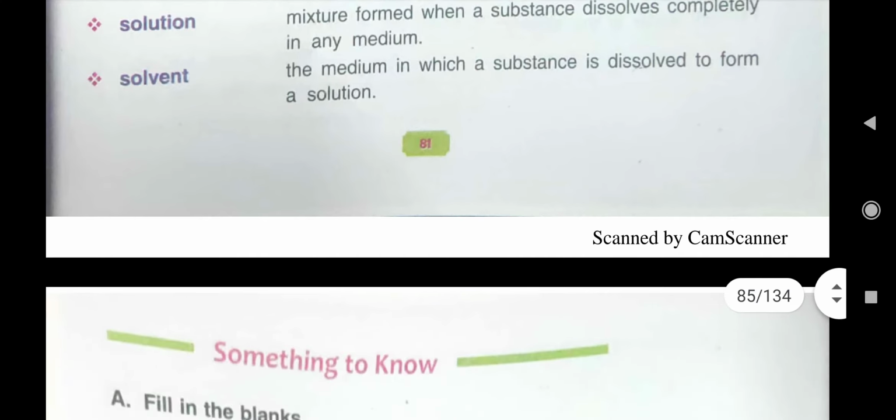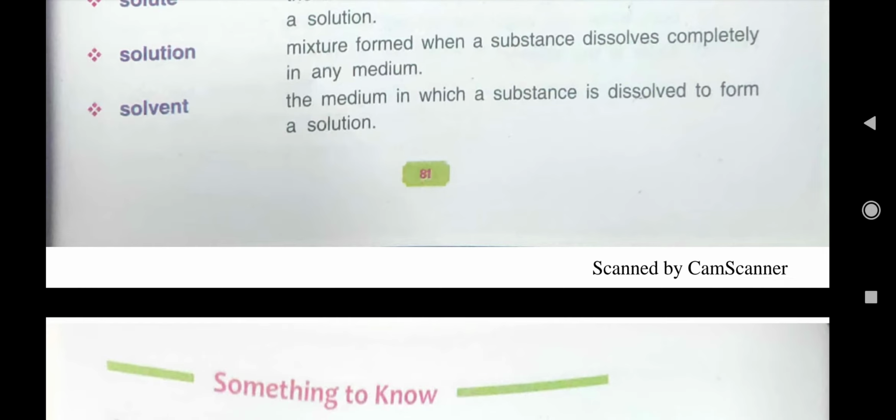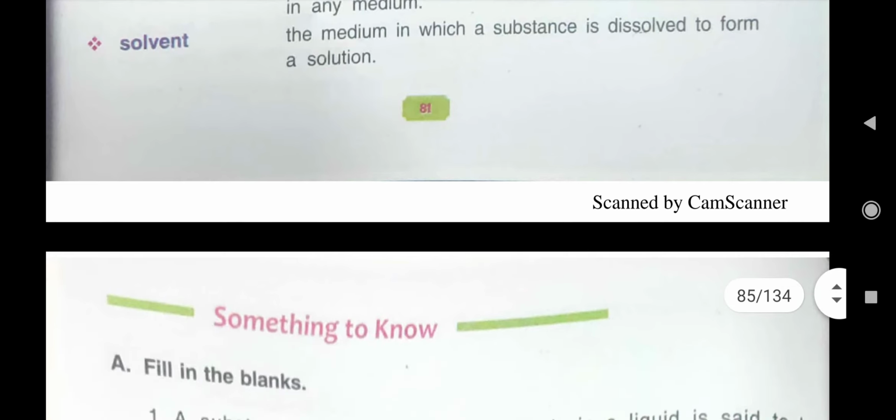Now the solvent. The solvent is the medium, like water was the medium in Nimbu Pani. The medium in which a substance is dissolved to form a solution is the solvent.